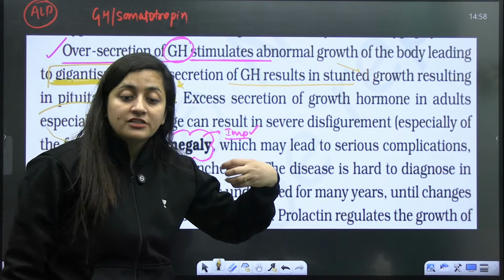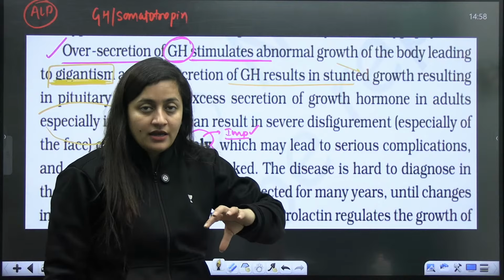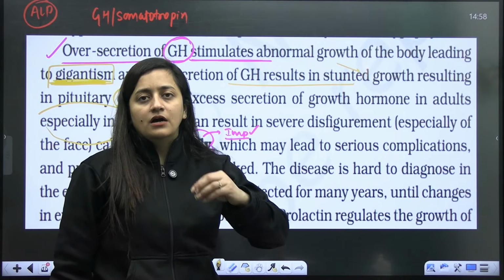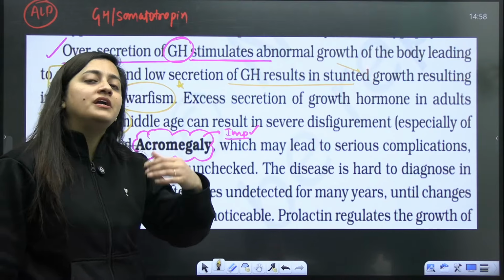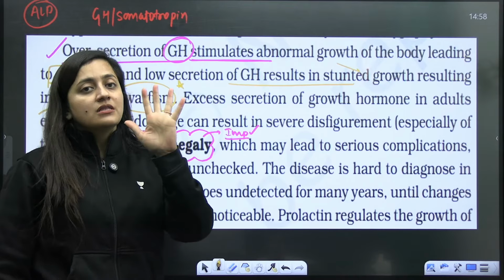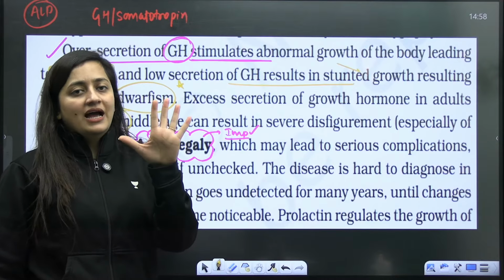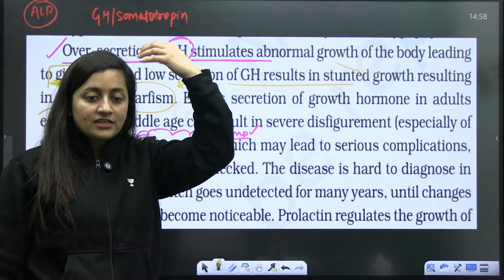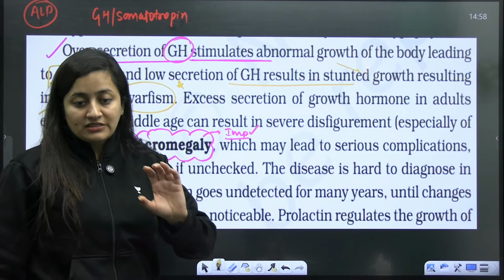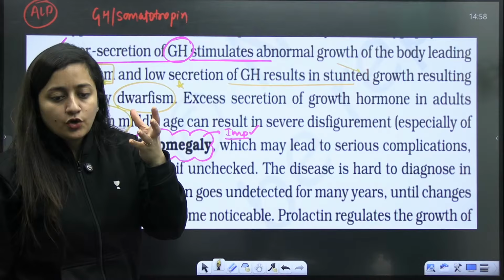Because of some reason, this growth hormone increases, then disfigurement in the body can occur. Let's suppose the palm, this hand, will start growing abnormally. The face will start growing too. It is not even growth of the body. Some parts of the body will start growing excessively.